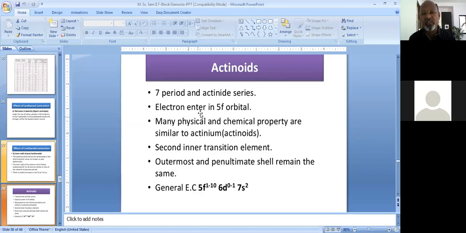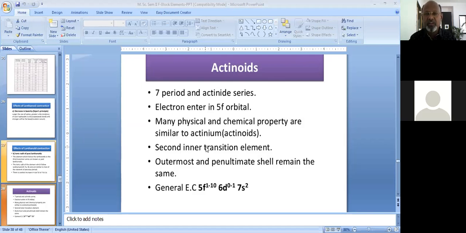The electron preferentially enters the 5f orbital. Many physical and chemical properties are similar to actinium, or the actinoids; that means all these elements closely resemble each other in their physical and chemical properties. This is also known as the second inner transition element series.